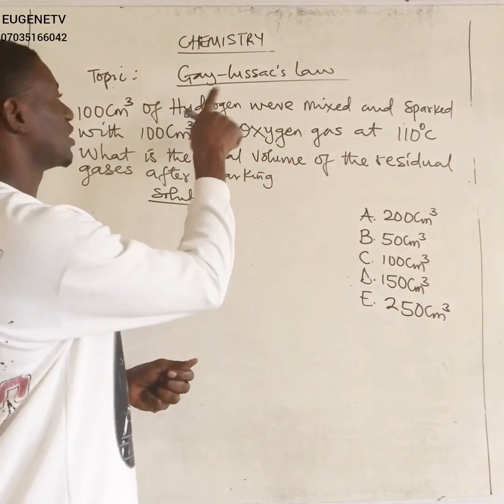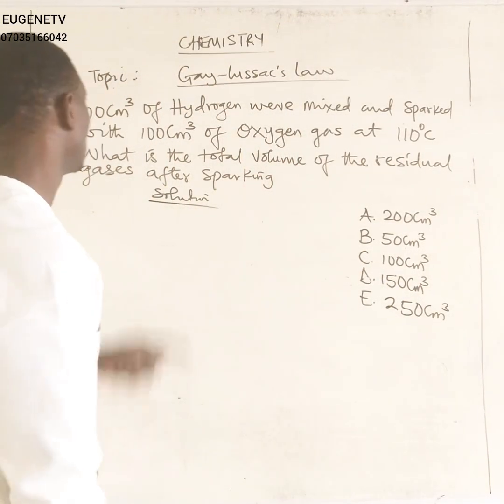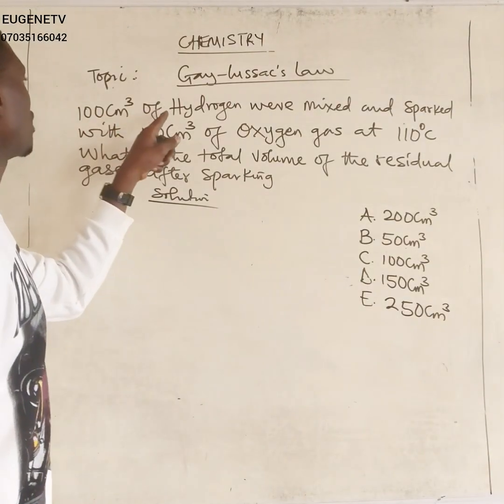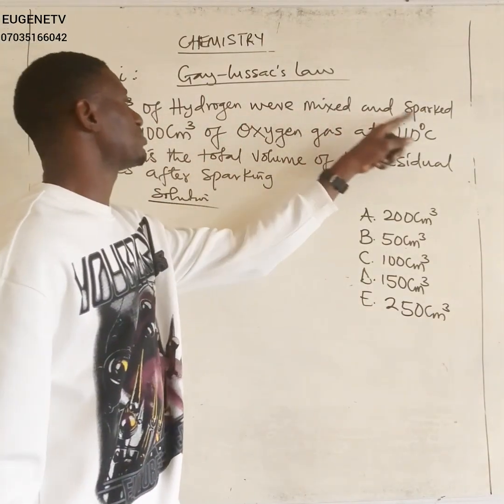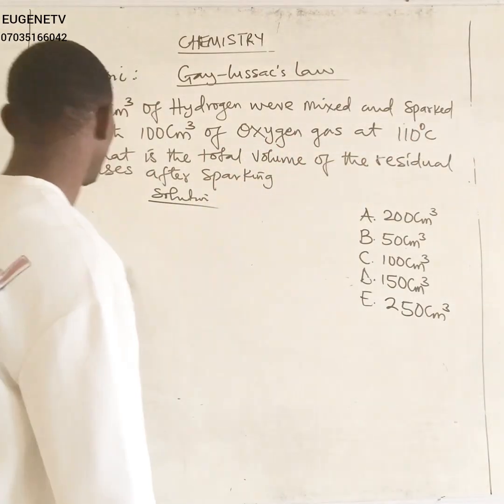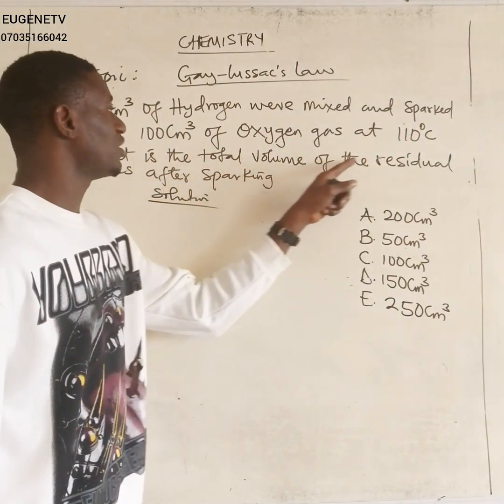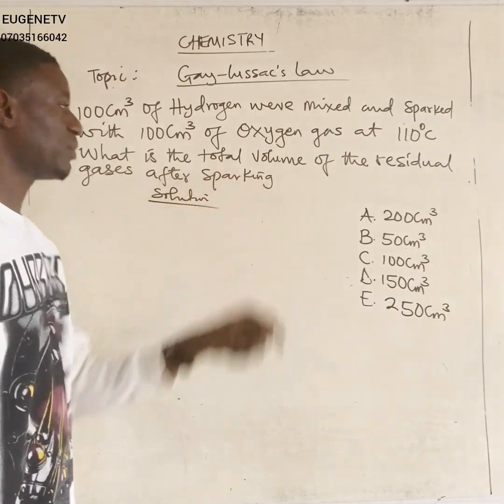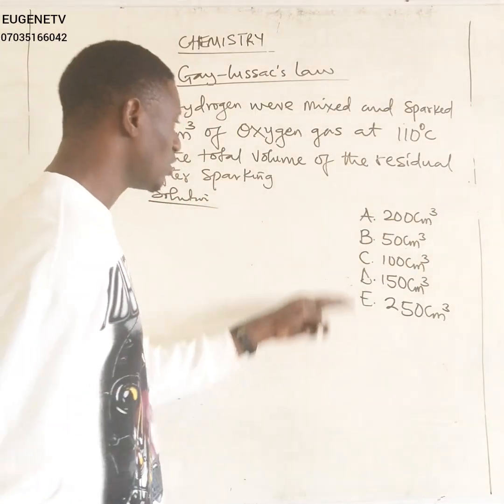This question is simply based on Gay-Lussac's law of combining volume. And the question reads, 100 cm cube of hydrogen were mixed and sparked with 100 cm cube of oxygen gas at 110 degrees Celsius. What is the total volume of the residual gases after sparking? I have the following options here, option A to E.